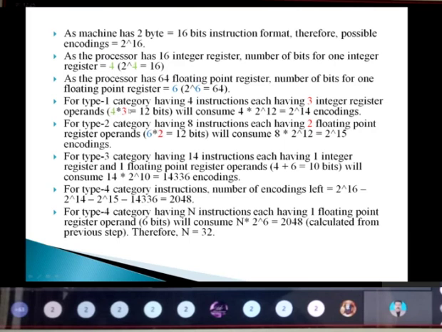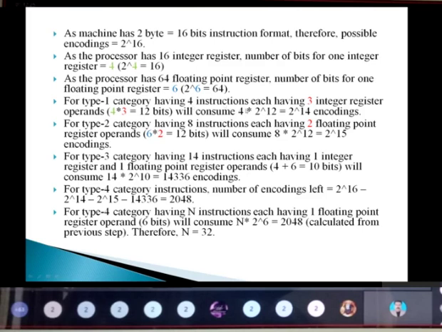So 4 into how many integer registers are we having? 3. So 4 into 3 is what? 12 bits. So how many encodings will it consume? 4 into 2 power 12. Equal to what? This 4 will be 2 power 2, and this is 2 power 12, because these are 12 bits.